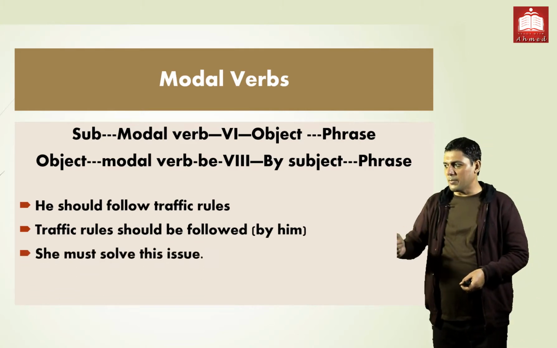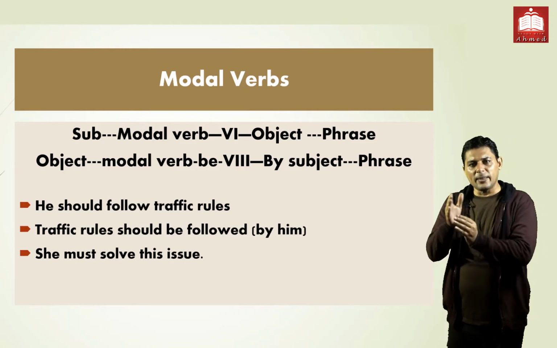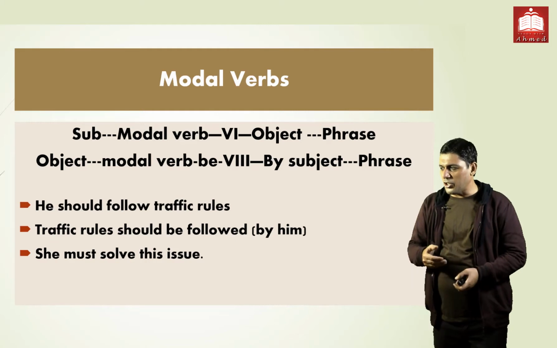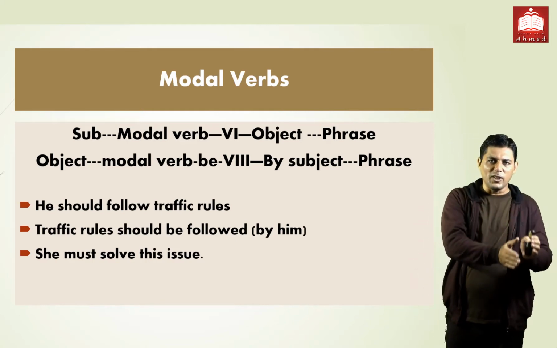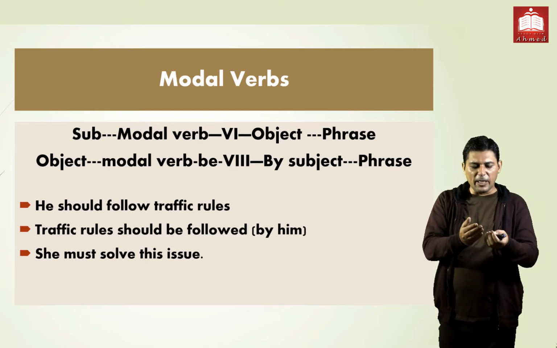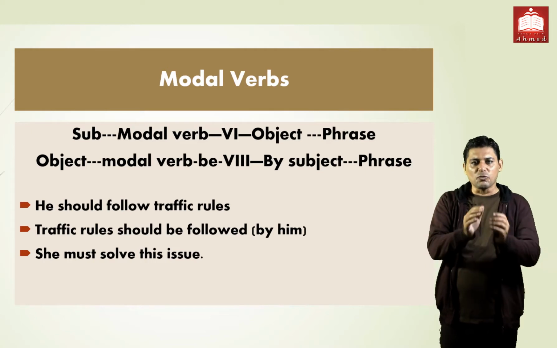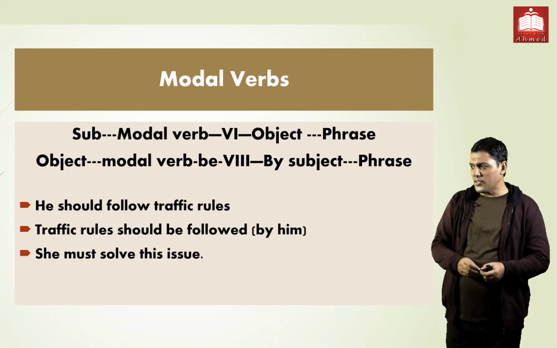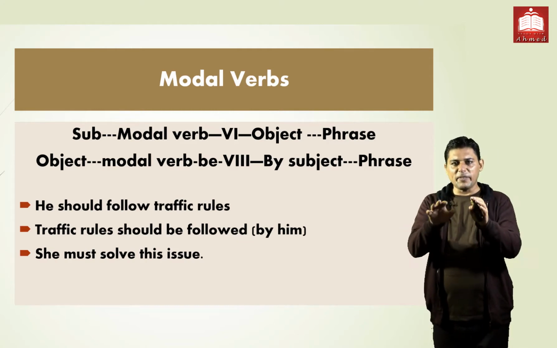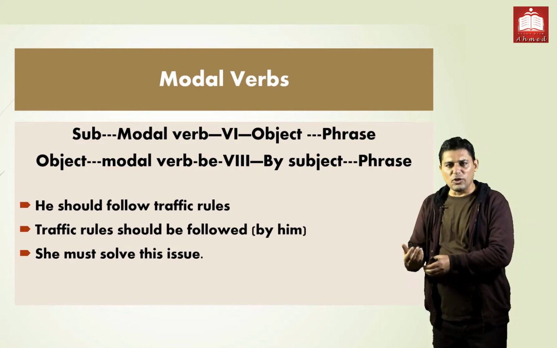Second is she must solve this issue. So the modal verb is must लिखा हुआ है, must be और third form यूज़ करेंगे. She subject, must solve verb, this issue object. This issue को हमने first में यूज़ करना है. Replacement of subject and object. Then we have the past participle, third form of the verb. We have helping of. So we have three divisions, or we have three structures, or we have three particles that we have changes in all kinds of passive structure. She subject, this issue is object.